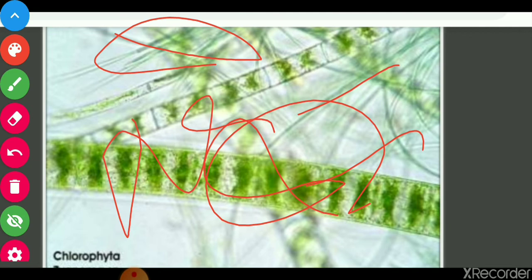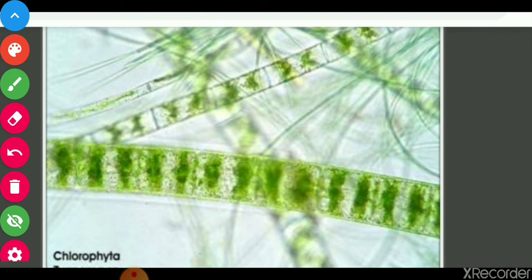These algae are found in aquatic habitat. They are found in fresh water, in marine water, in brackish water, and on moist surfaces, mostly in aquatic habitat where some moisture or water is available.